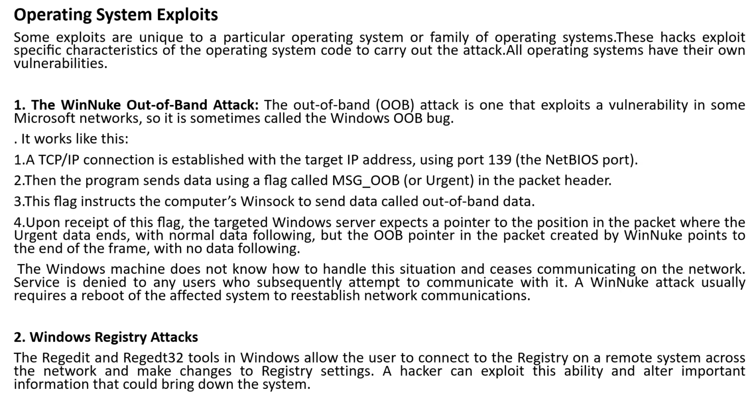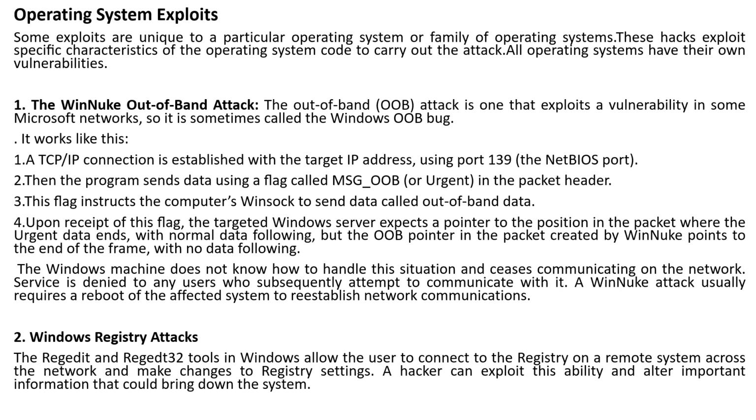Next we have operating system exploits. If there is a flaw in the working of an operating system, it is known as an operating system exploit. One such exploit is the WinNuke out-of-band attack. This is particularly a flaw in the Microsoft operating system.